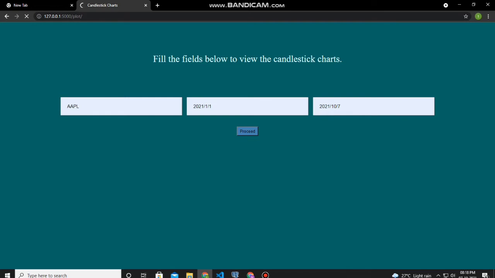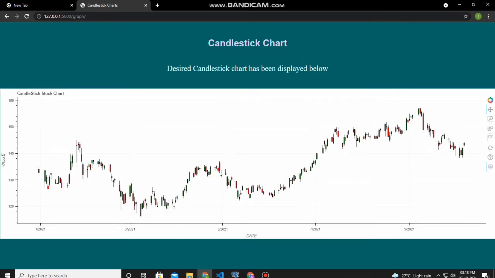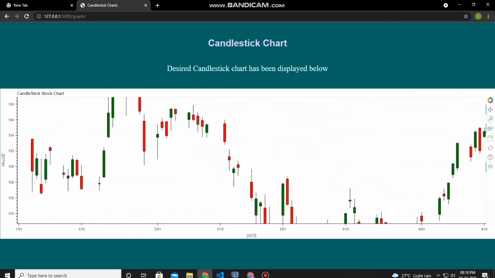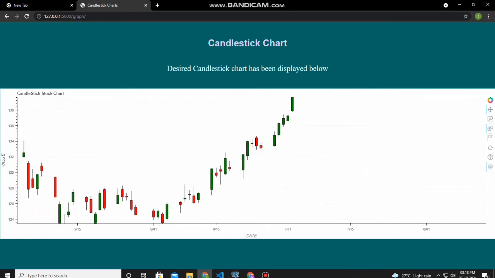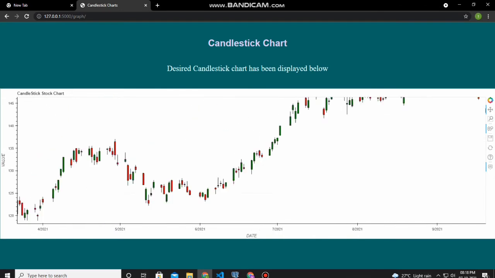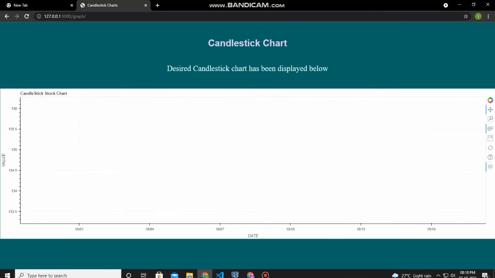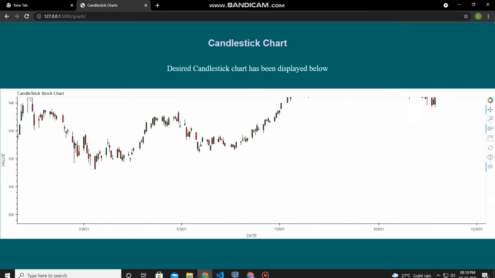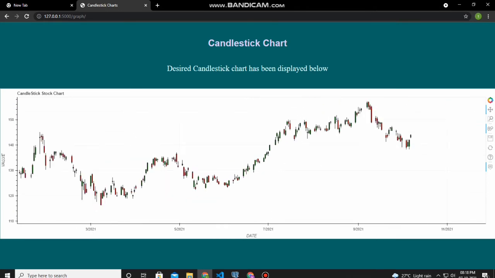So yes, this is the stock performance of Apple stock from, let me zoom in. This is the stock performance of Apple from the 1st of January to today's date. So as you can see, the date is roughly the 7th. And yes, this is the overall stock performance, and you can do various things with it. These are all the features that you can do. You can box zoom, you can scroll wheel zoom from your mouse, you can save this image if you want, and you can hover.